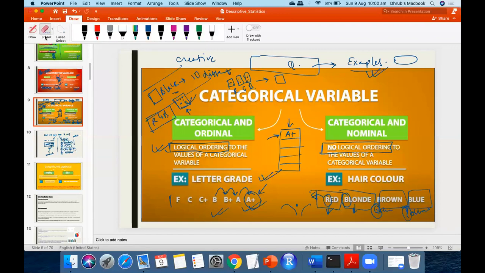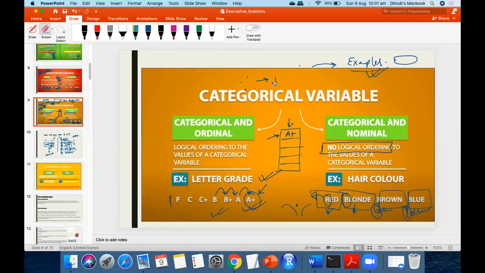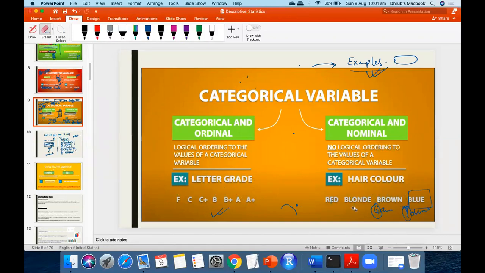One more thing. This is something I used to make just to keep in mind when I was studying. This is not scientific, but just telling you how to remember. Whenever there is logical ordering, that will be ordinal. How do you remember? ORD means order, ordinal. No order, nominal. Clear?